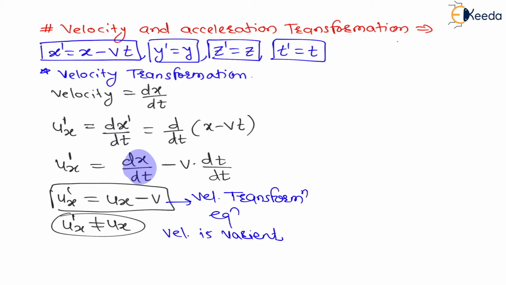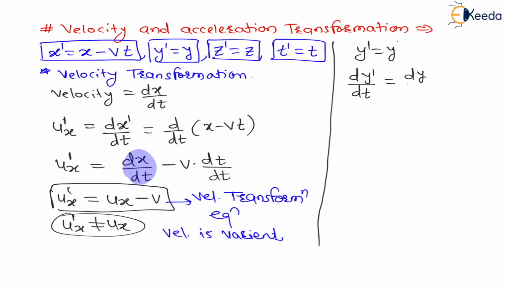Very interesting, right? Similarly, let us do it for the y and z axes. For the y and z axes it will not change, but my dear students, anyhow velocity is a vector quantity. If any one coordinate changes, then we say that the velocity is changing, don't worry about that. Now for the y axis we have y dash is equal to y. Let us differentiate both sides with respect to time. dy dash divided by dt is equal to dy by dt, and dy dash by dt is nothing but the velocity in the y direction for the moving frame.